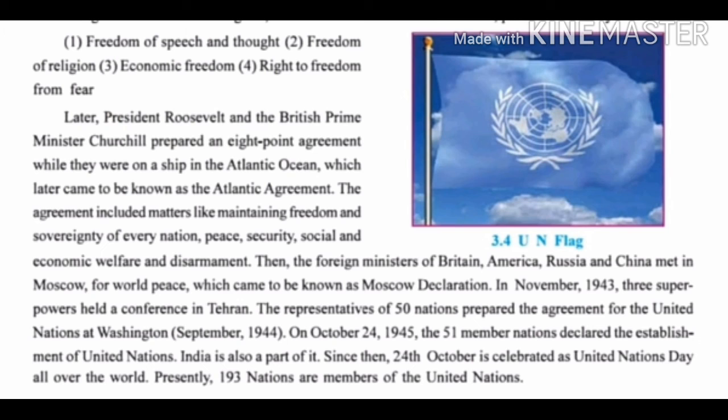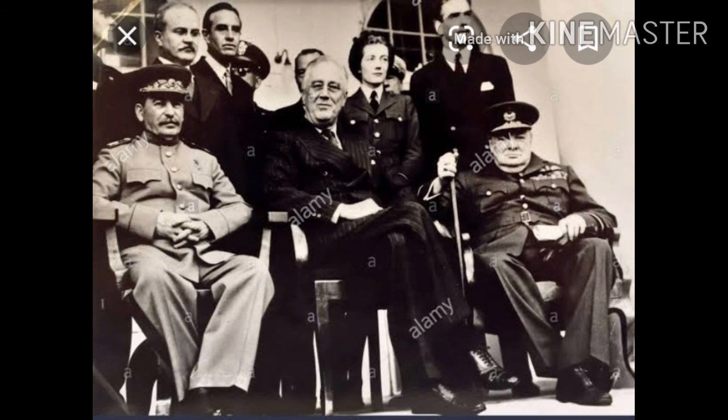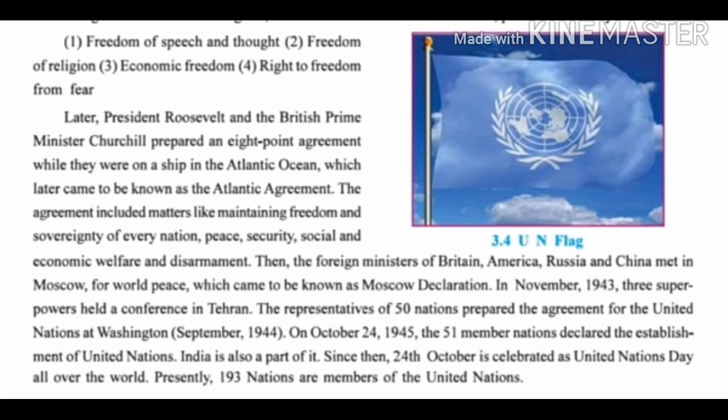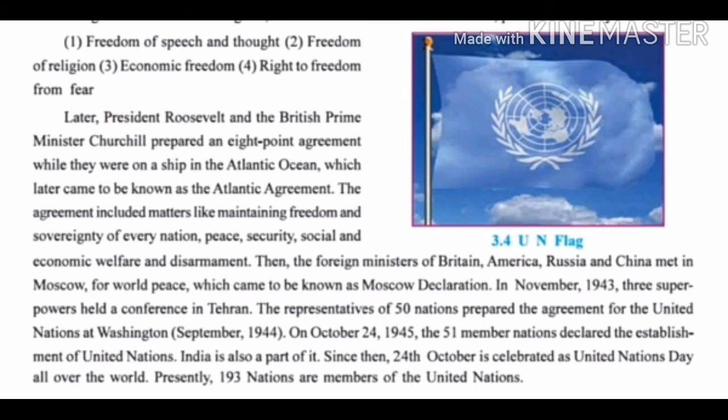In November 1943, three superpowers held a conference in Tehran. Now after these three, see 1943, three superpowers, they held a conference in Tehran. The representatives of 50 nations prepared the agreement for the United Nations at Washington on October 24, 1945. The 51 member nations declared the establishment of the United Nations. India is also a part of it. Since then, 24th October is celebrated as United Nations Day all over the world. Presently, 193 nations are members of the United Nations.